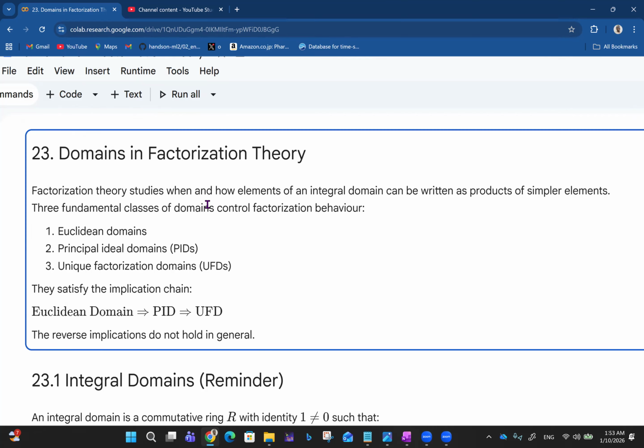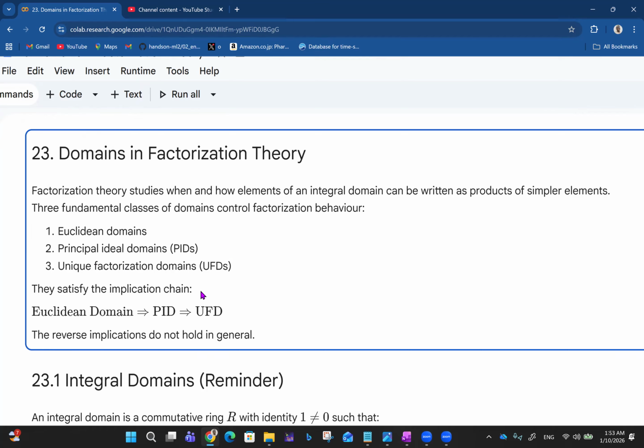So three fundamental classes of domains control factorization behavior. We can have Euclidean domains, principal ideal domains, we saw this under ideals. I think we had a video on ideals and quotient rings, right? So principal ideal domains, and then unique factorization domains, UFDs. Principal ideal domains are PIDs.